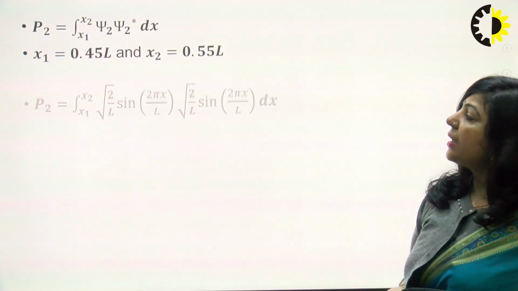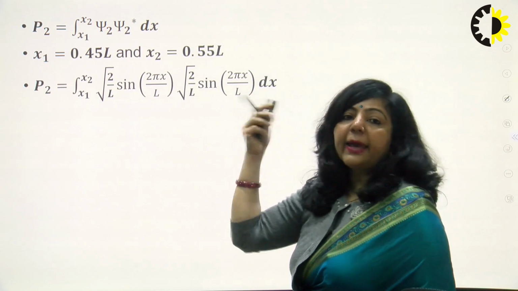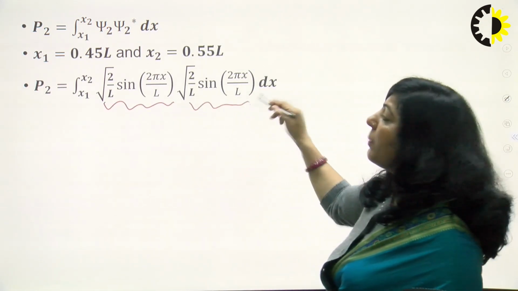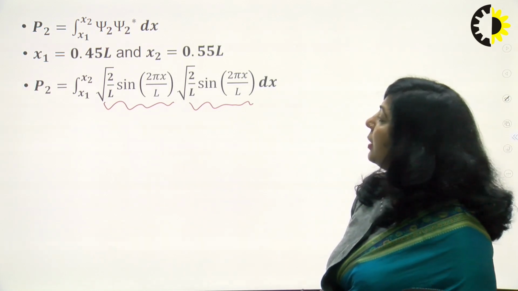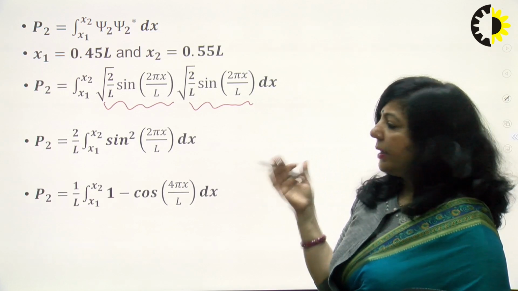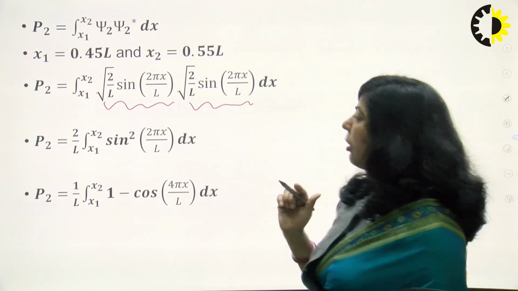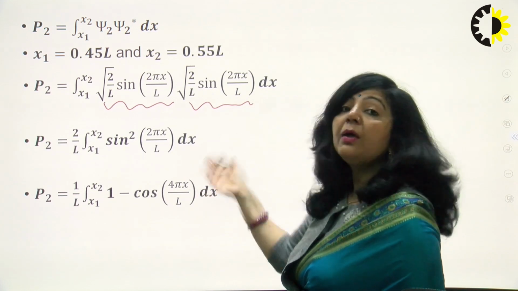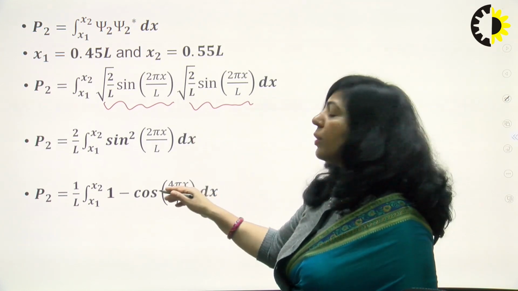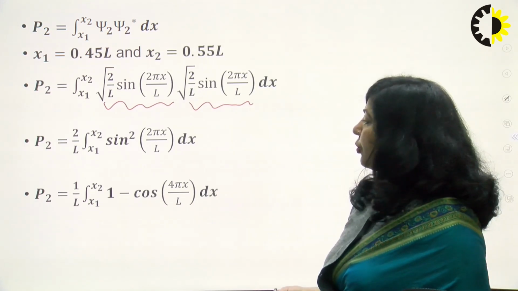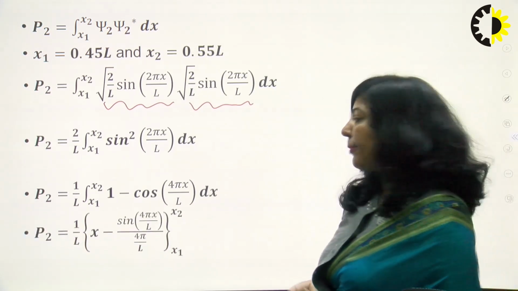Now similarly, for the first excited state, you have to find the probability. So for the second state, you have to substitute n as 2. This is the wave function psi 2, and this is the complex conjugate of the wave function. You have to simplify it, and you can easily see the difference between this case and the previous one. The only difference is that here we have 1 minus cos 4 pi x upon L, whereas in the previous case it was cos 2 pi x upon L. Rest of everything is the same, so you simplify it following the same process.